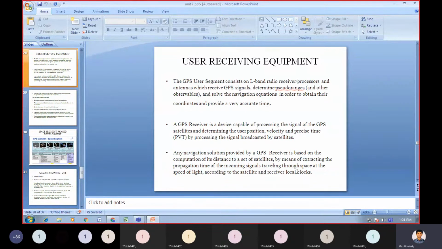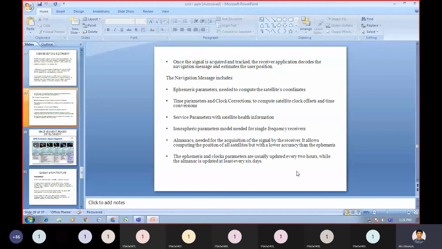This is the user receiving equipment basic description. Once the signal is acquired from the satellite, then you need to track it.